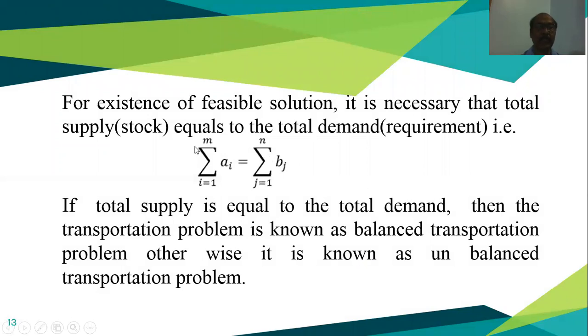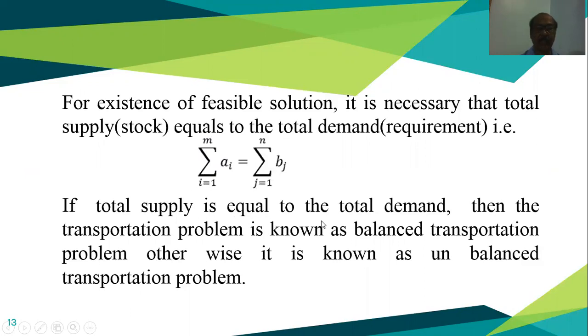Also, for the existence of the feasible solution: this is our supply, or the stock or available at the ith source or ith origin. If we sum up, the total available should be equal to the total demand. If it is equal, then we can say the feasible solution exists. This is our necessary condition.